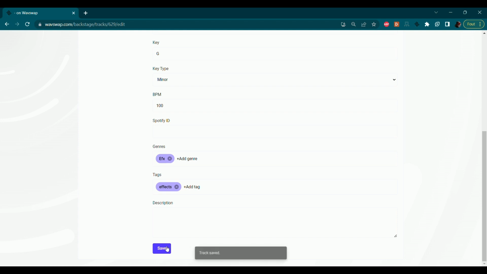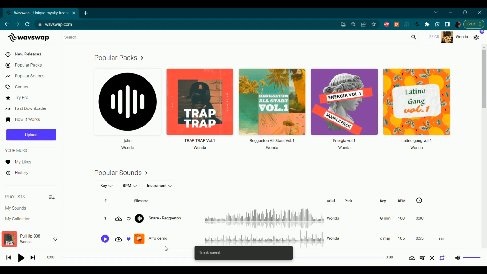And that's it. Repeat this process for all sounds. Now your sounds are not only uploaded, but are also optimized for discovery.